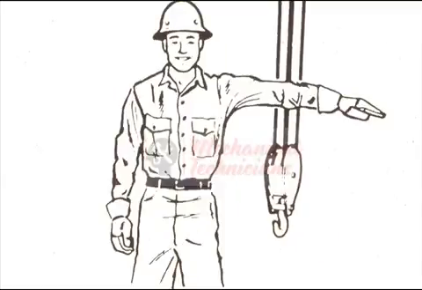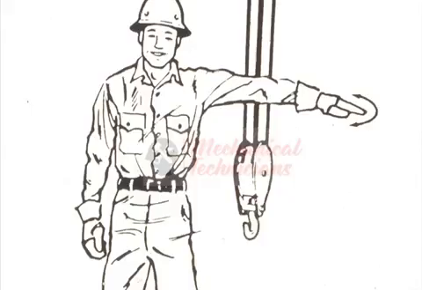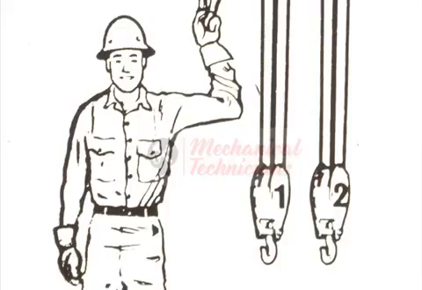Stop. Arm extended, palm down, hold position rigidly. Emergency stop. Arm extended, palm down, move hand rapidly right and left. Multiple trolleys. Hold up one finger for block mark 1 and 2 fingers for block mark 2. Regular signals follow.